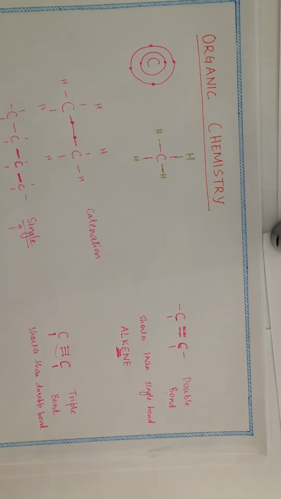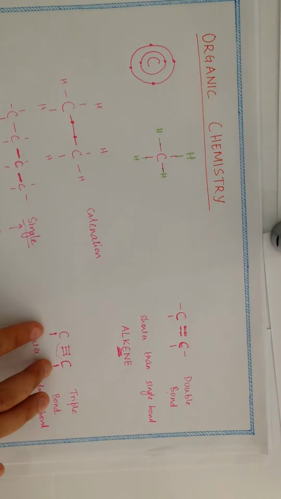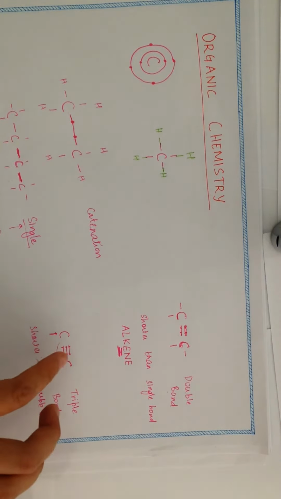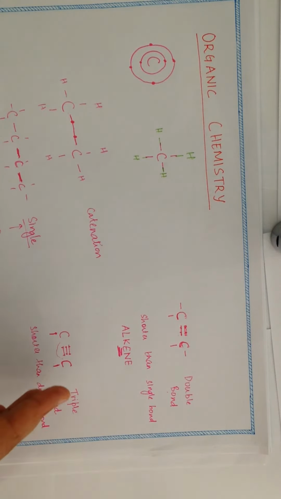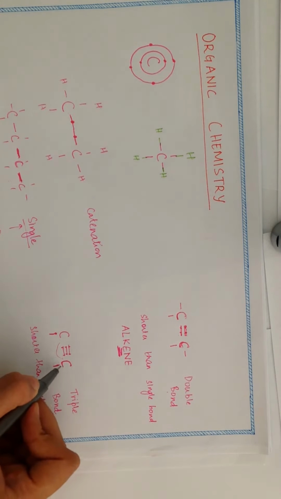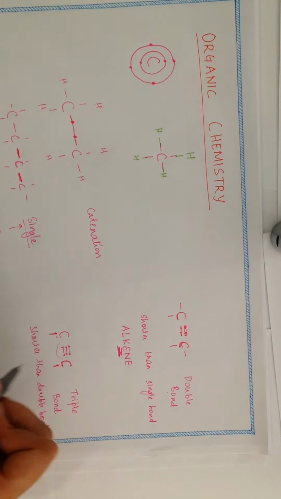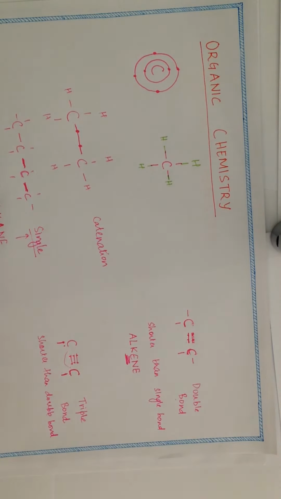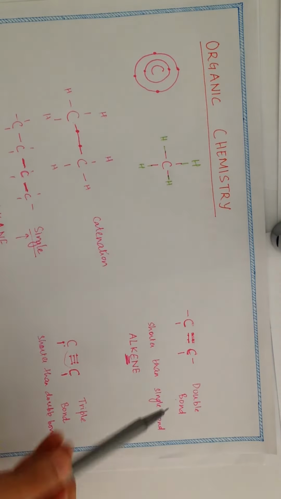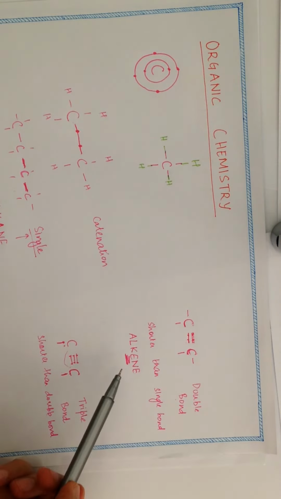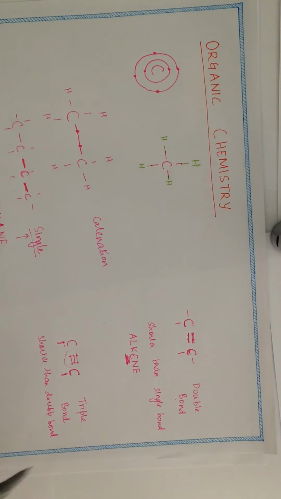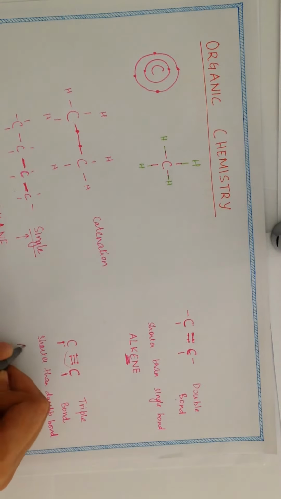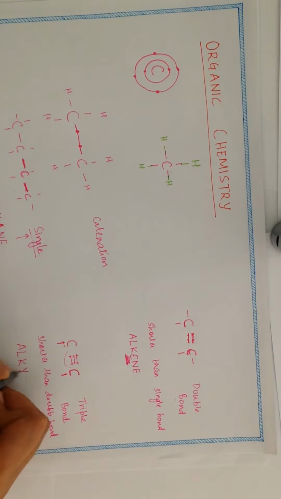So the length of this bond decreases. This is because the 2 carbons need to be closer to each other because they are sharing 6 electrons, and these electrons are being attracted by the nucleus of this carbon as well as this carbon. So we saw that the ones with single bond are called alkanes, the ones with double bond are called alkenes, and the ones with triple bonds are called alkynes.